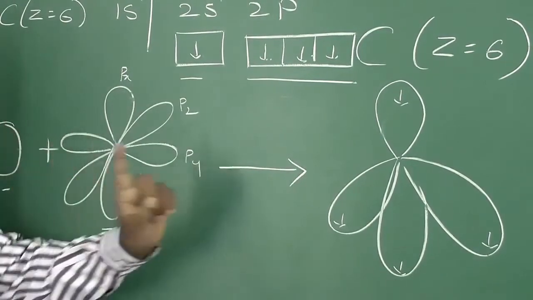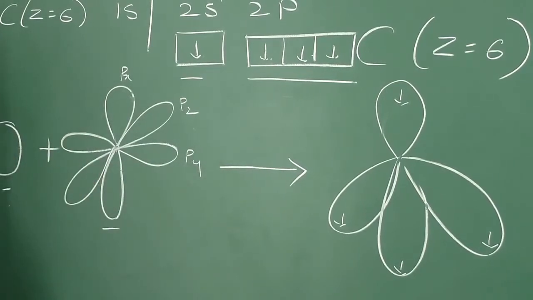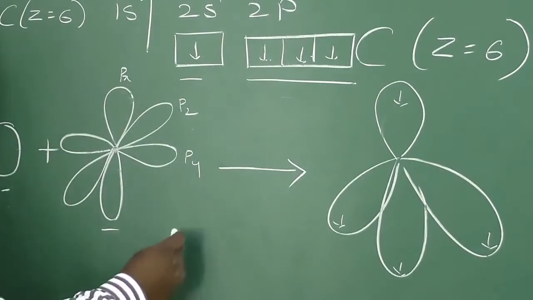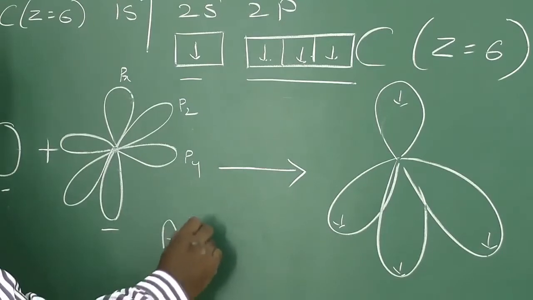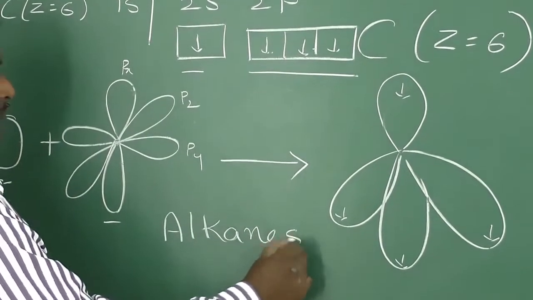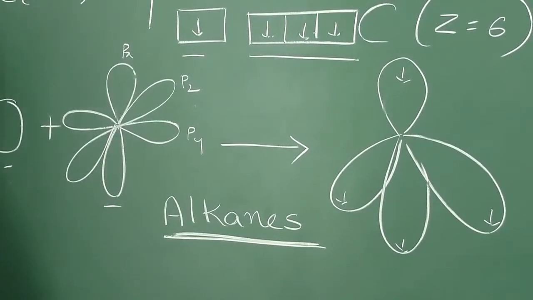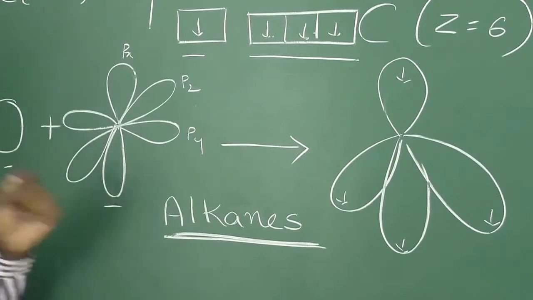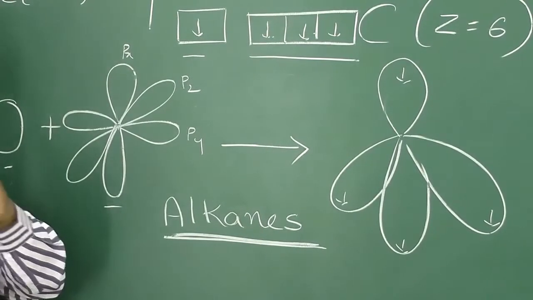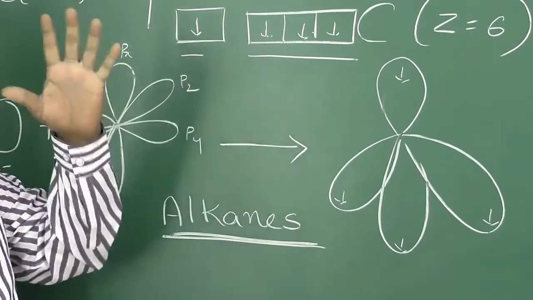And that category of compounds in which carbon is in sp3 hybridization are said to be alkanes. Alkanes are the compounds in which all carbon atoms are in sp3 hybridization.